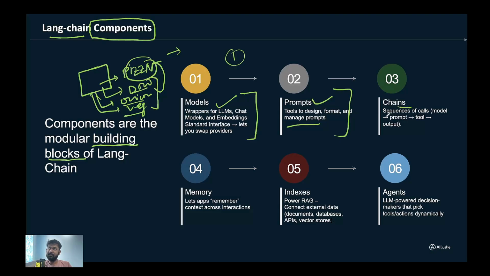Chains come together as a sequence of calls, because a GenAI application is a pipeline where each step is tied together. The output of the first acts as an input to the second, the output of the second acts as an input to the third, and so on. It doesn't mean that all GenAI applications are sequential in nature.